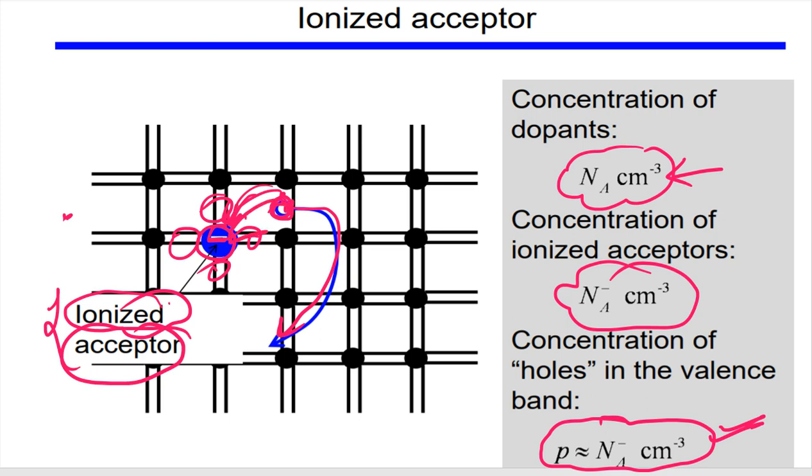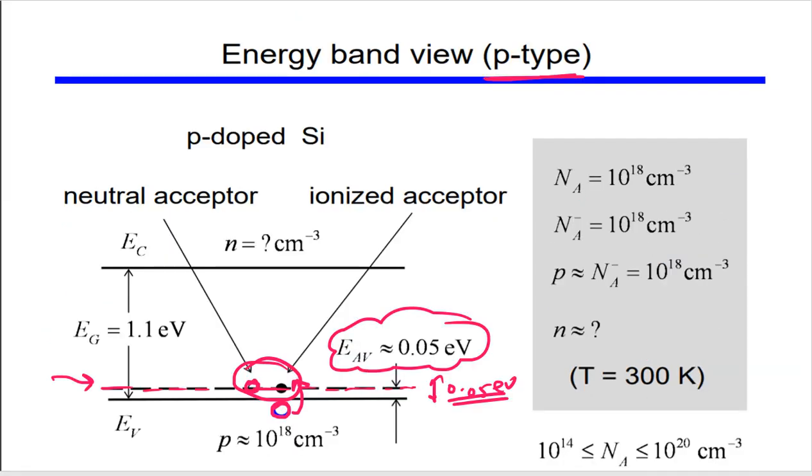So you just look at this: the electron from this valence band has moved to this atom's energy level. Okay, so the atom's energy level is this energy level. So we will be getting holes in the valence band, and the concentration of the holes will be equivalent to the concentration of the dopant atoms.